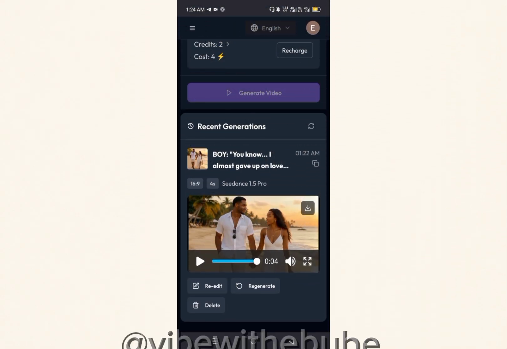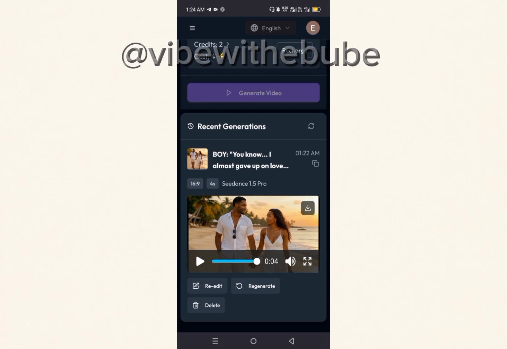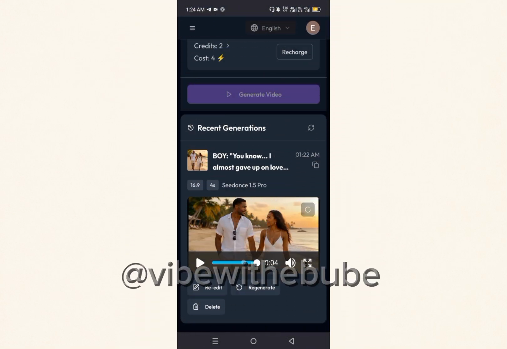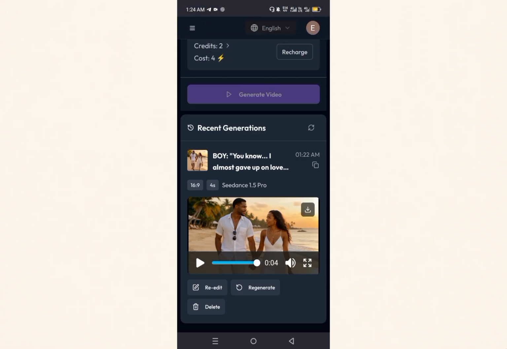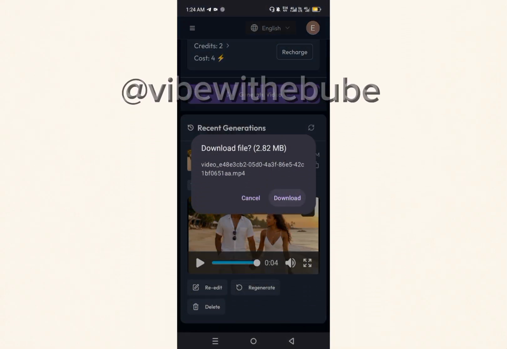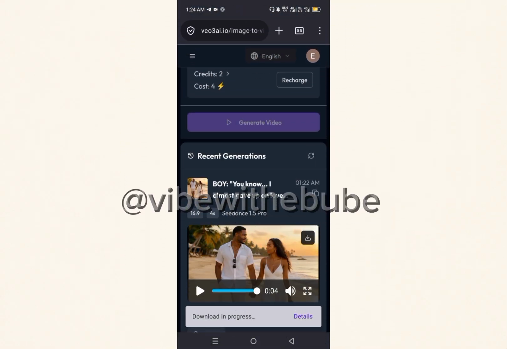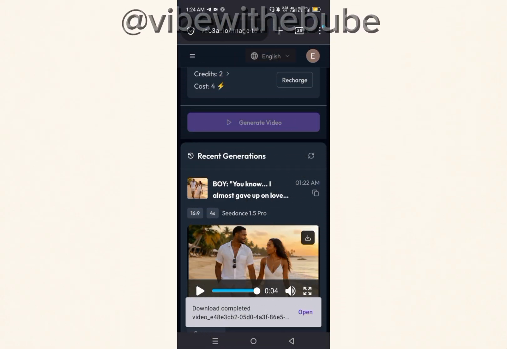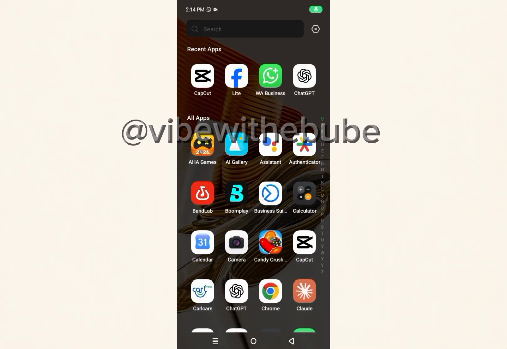So do you see it? If you like the result, go ahead and download, but if you don't like it, you can still regenerate it. You see regenerate, but I like it, that's why I click on save. Now when you click on save, you see this, click on download in process. You see the video has been downloaded successfully to our device.